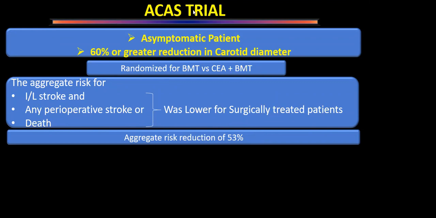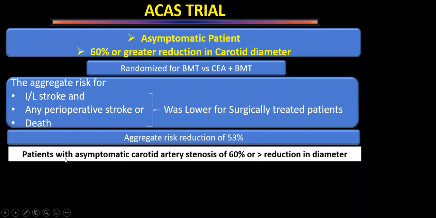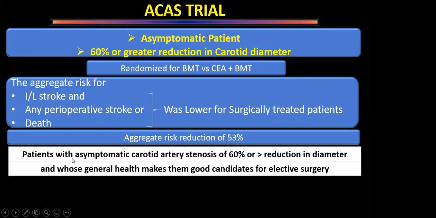So the ACAS trial has given us a foundation for treating asymptomatic patients, because they have shown an aggregate risk reduction of 53%. More than half of the patients benefited, taking the aggregate of ipsilateral stroke or any stroke, perioperative stroke or death. So they concluded that patients with asymptomatic carotid stenosis of more than 60%, and whose general health makes them good candidates for elective surgery,